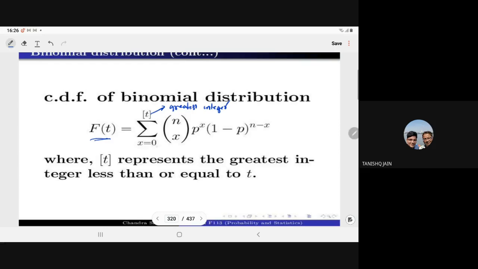So x is equal to 0, accumulation of the probability up to that point. So up to that point, we have accumulated from 0 of the PDF, means nCx p to power x, 1 minus p to power n minus x. So generally, we have the binomial table in all books of statistics. Always we have the table of the binomial. From there, we can write directly the CDF. I will show you later on how to see the table.